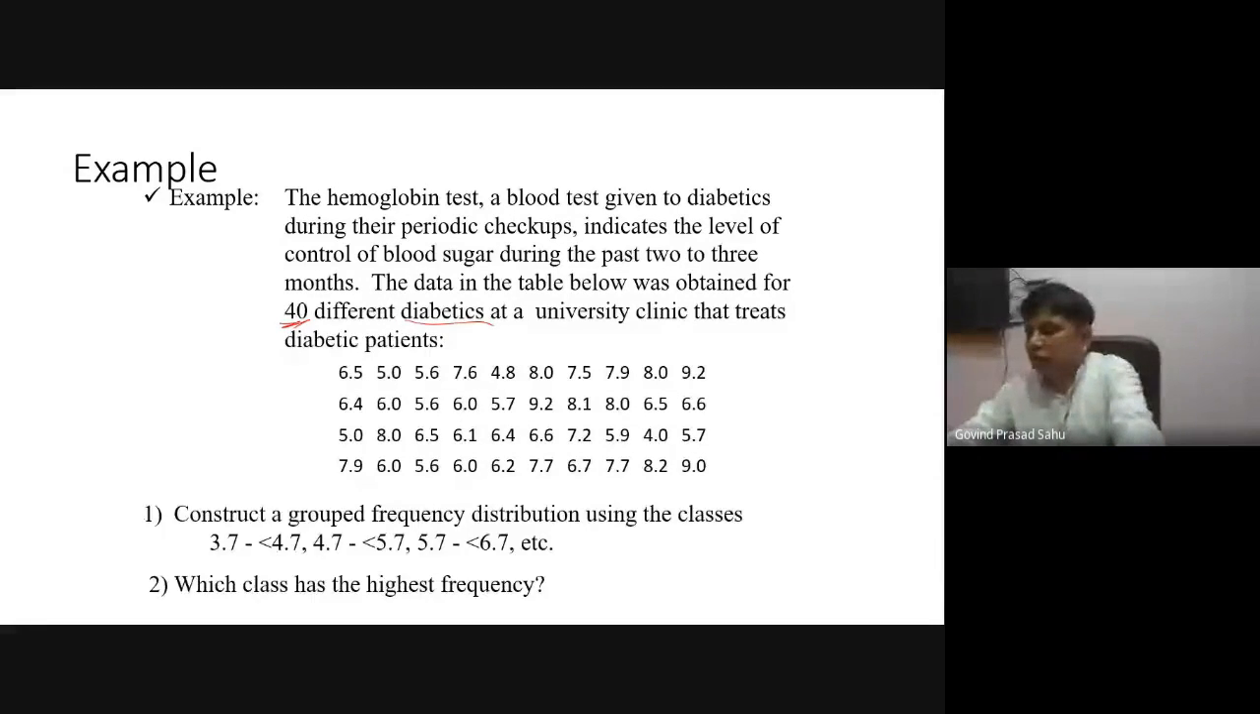So how to do that? We can construct a grouped frequency distribution using classes. We can club the hemoglobin levels in intervals of one unit, that is 3.7 to less than 4.7. So here we are not including 4.7. The second interval will be 4.7 to less than 5.7 and so on. We are not including the upper end, but at the last class we can. This is how we design the classes.